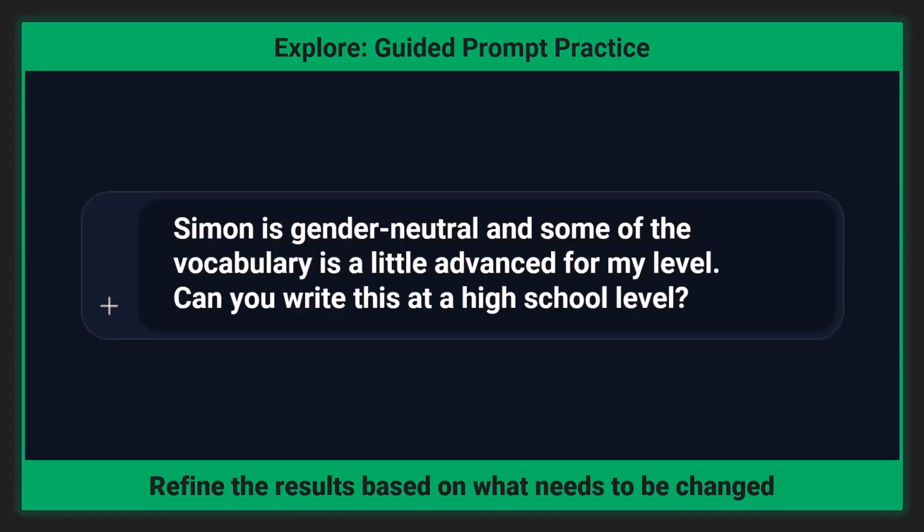Let's say I want the story to sound more natural, and I want Simon to be referred to with gender-neutral language. I can follow up with something like, Simon is gender neutral and some of the vocabulary is a little advanced for my level. Can you write this at a high school level? The AI will take the feedback and return a simplified version that still captures the core vision, just in a more accessible way. This kind of feedback loop is key. You're not just taking what the AI gives you, you're shaping it into something useful that is your own.